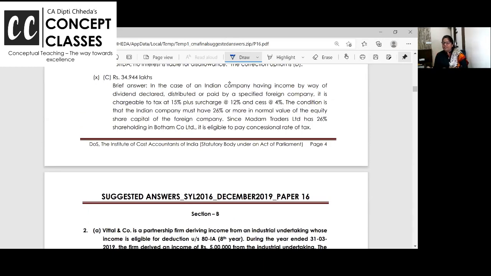Yeah, if it is specified foreign company, it's not CDT, it's specified foreign company where more than 26% shares are with us, then dividend is taxable at 15% with surcharge 12% and ESS is 4%.